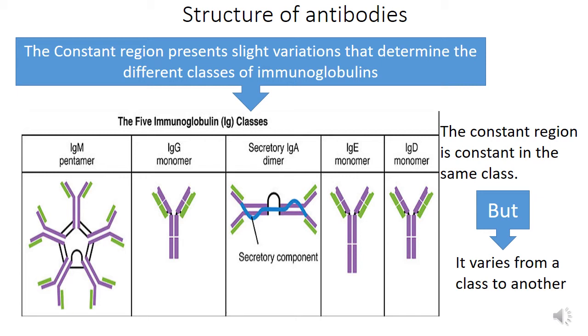So the constant region is constant in the same class. For example, if I'm talking about IgM, or a class IgM antibodies, all IgM have the same constant regions, while if I compare IgM to IgE, for example, we're going to find that there is a difference in the constant region. So from one class to another, the constant region may vary, while in the same class, it's the same constant region.